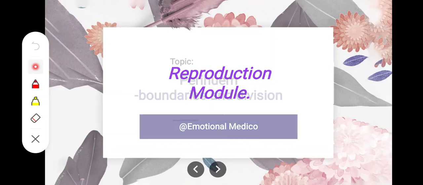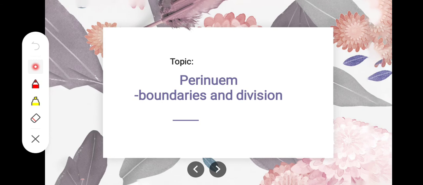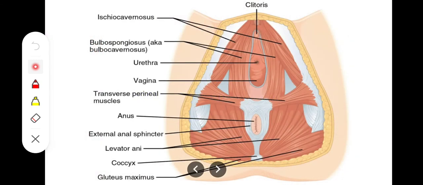So the first topic is going to be the perineum and its boundaries and its division. Perineum is a portion of the lower trunk between the upper medial side of both the thighs. That is going to be the perineal region, and it is basically important for its content of the external genitalia. External genitalia in case of both males and females are the contents of the perineum, and we will be looking at its boundaries, the superficial boundaries and the deep boundaries of perineum and how it is formed.